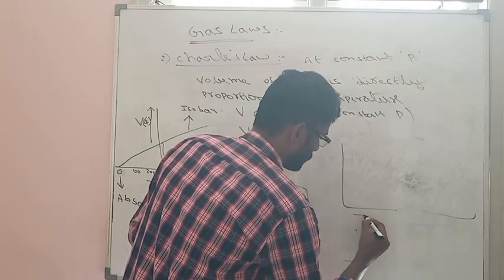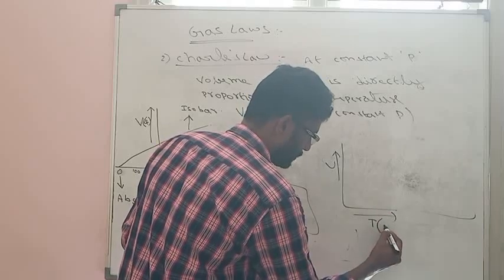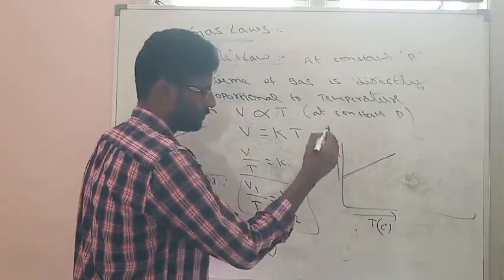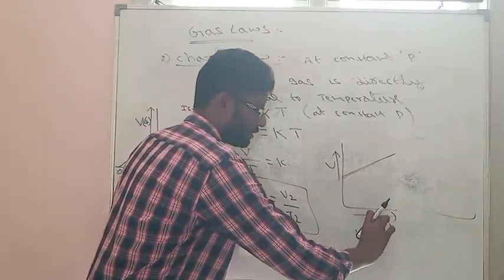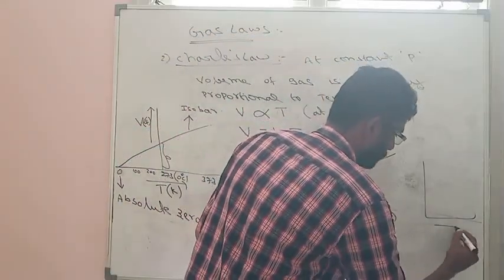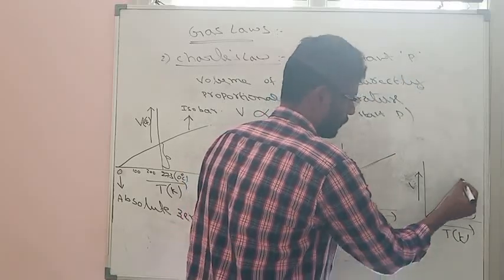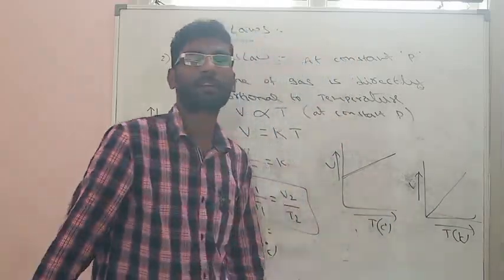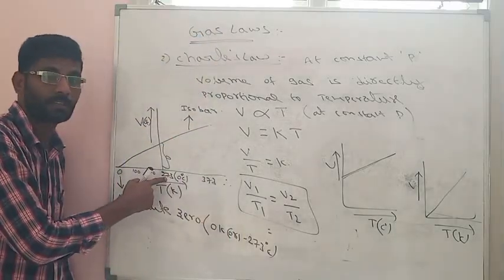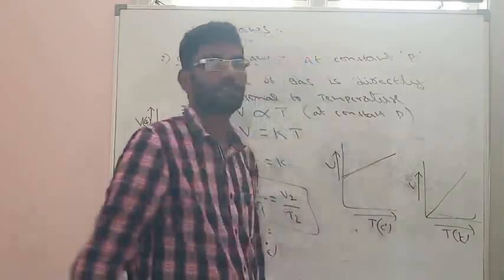whenever the graph of temperature versus volume is given, if the temperature is in Celsius, then the graph will not start from the origin, because at 0 Celsius we cannot get 0 volume. If the temperature is given in Kelvin, it will start from the origin, because at 0 Kelvin volume is also 0, but at 0 Celsius volume cannot be 0. Why? Because 0 Celsius means 273 Kelvin, so there must be some volume. So this is the Kelvin temperature and this is the Celsius temperature.